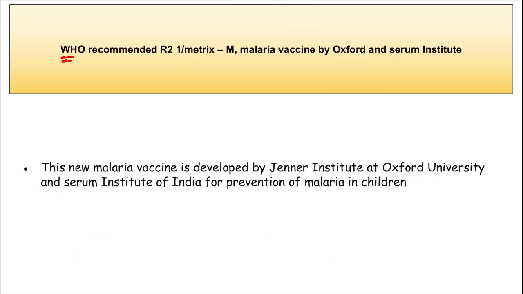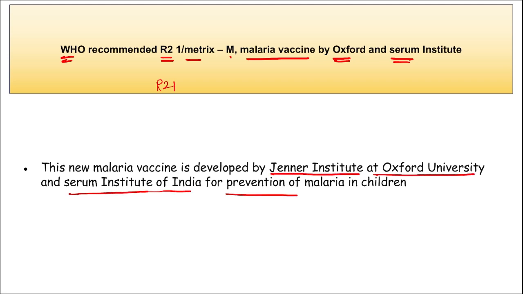Next is WHO has recommended R21 Matrix-M malaria vaccine that is developed by Oxford and Serum Institute for children. I repeat, recently WHO has recommended R21 Matrix-M, a malaria vaccine that is being developed by the Jenner Institute at Oxford University and Serum Institute of India for the prevention of malaria in children. And we know that malaria is caused due to the bite of mosquito. Right? So this vaccine was recently recommended by World Health Organization.